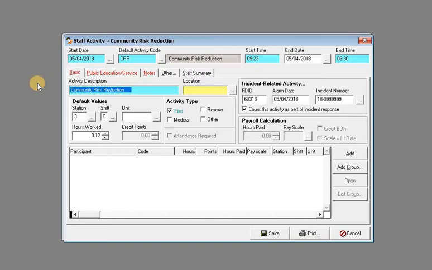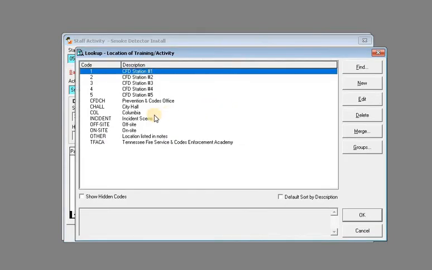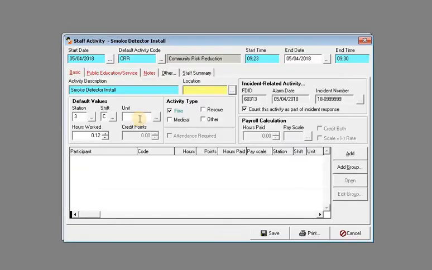change the description to smoke detector install. Location would be incident scene, whatever unit or station it was from. You would add the group from the schedule.